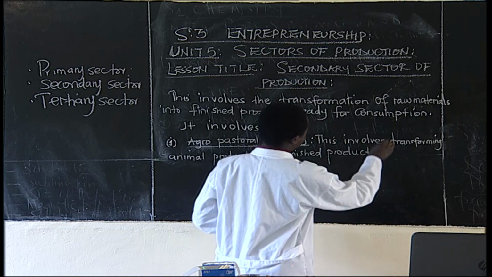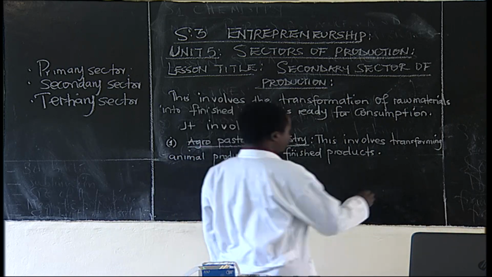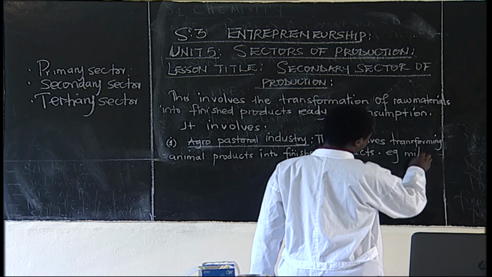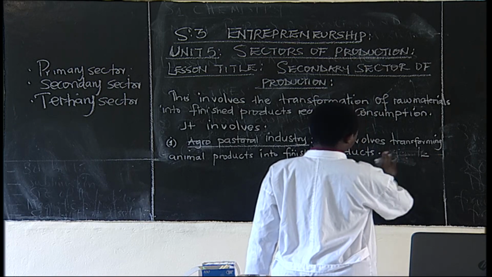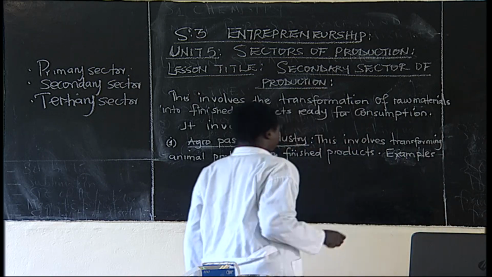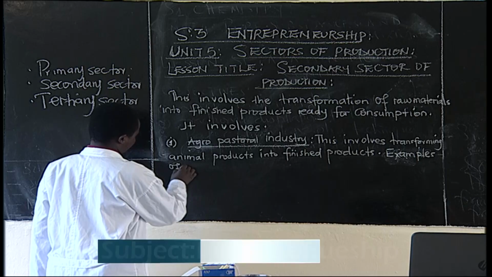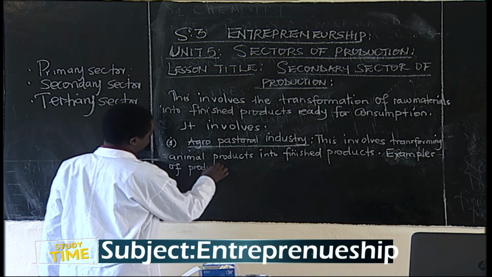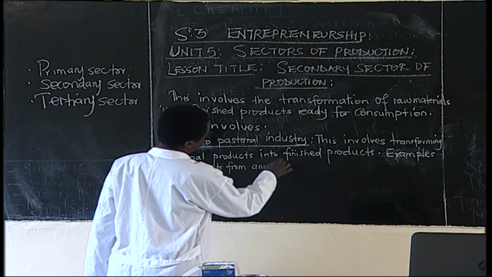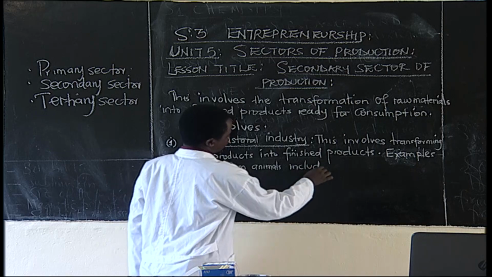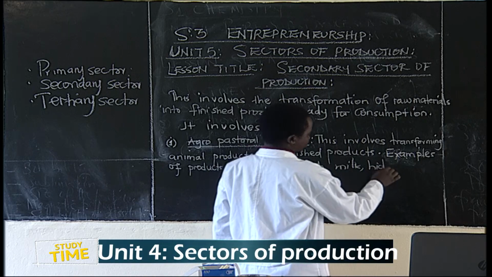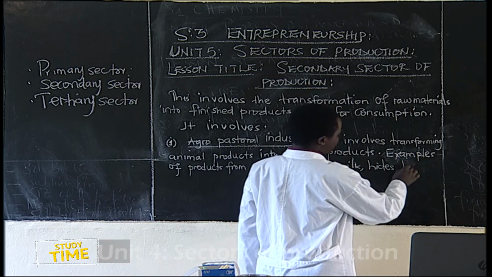And what could be these raw materials from animals? Examples of products from animals include milk, hides and skins, and we can even have horns.